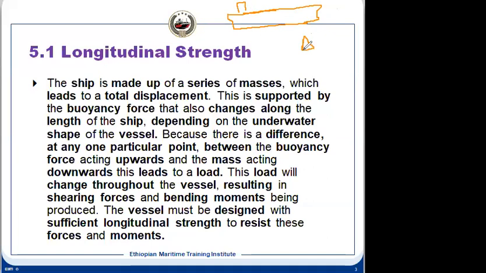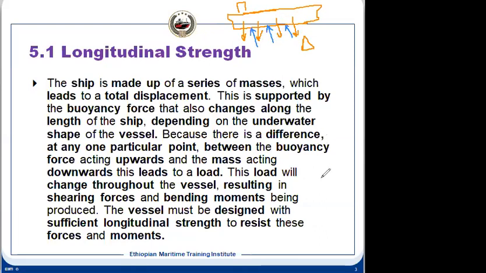So the displacement, that is the delta, is the total mass of the ship. This delta, multiplied by g, the gravitational acceleration, acts in the downward direction. And this is supported by the buoyancy force, because it is floating.